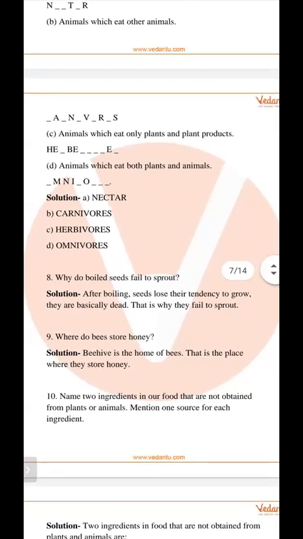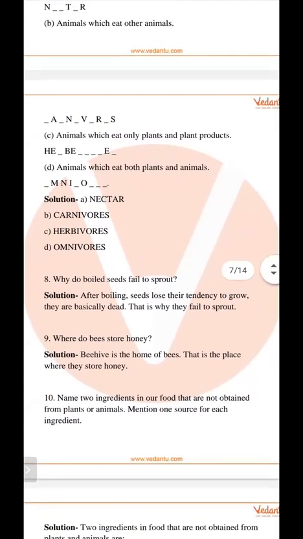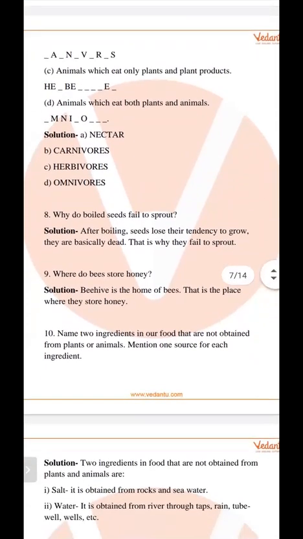So why do boiled seeds fail to sprout? Because if we boil seeds, then they lose their tendency to grow and they fail to sprout.